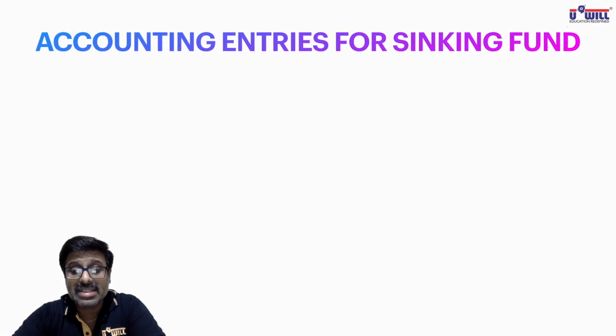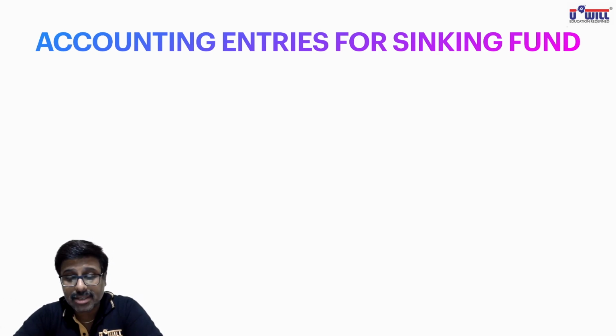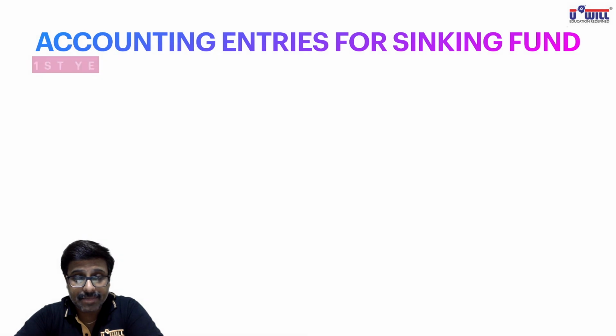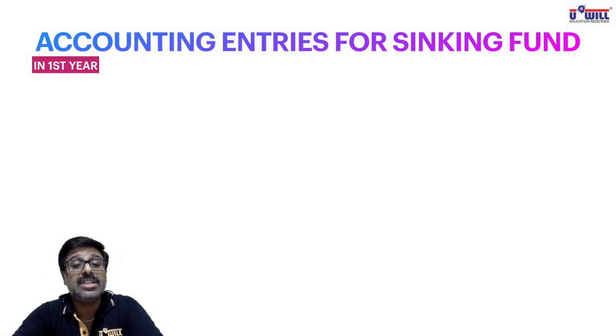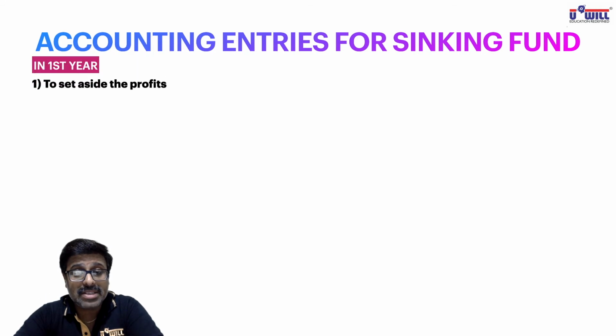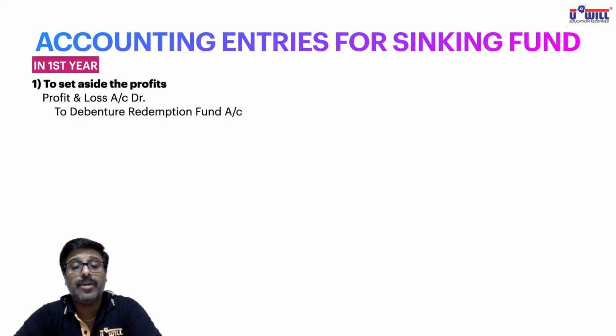Accounting entries for sinking fund. Same steps we have to follow. What did we study just now? In the first year, what is the first step we studied? Keep aside the profits. So to set aside the profits, the entry will be, all of you write down in your notebooks, accounting for sinking fund in the first year: to set aside the profits, profit and loss account debit to debenture redemption fund account.